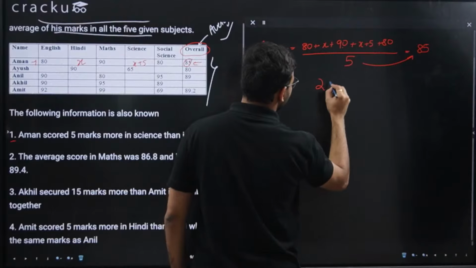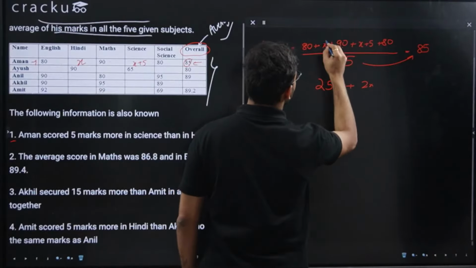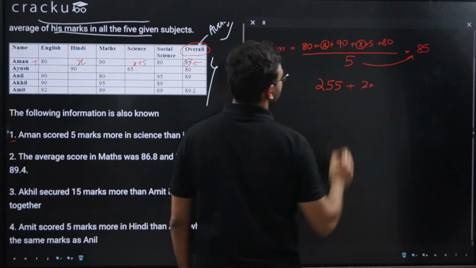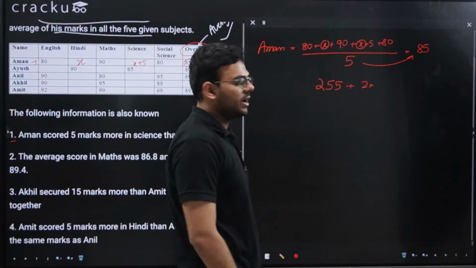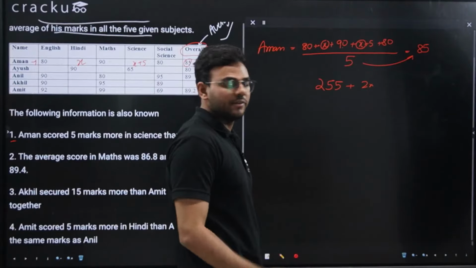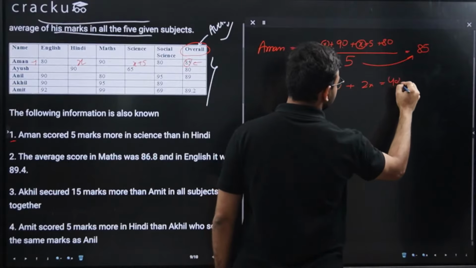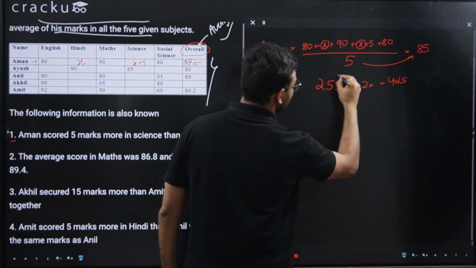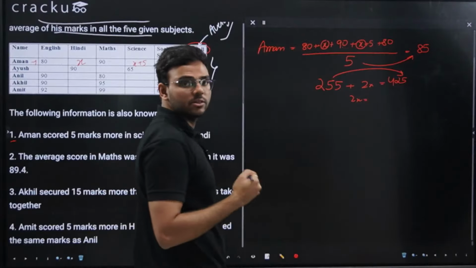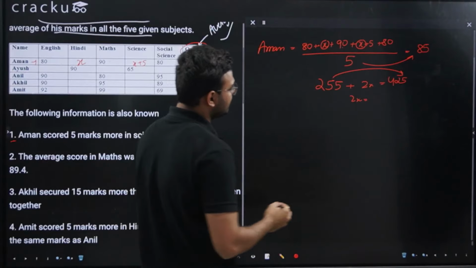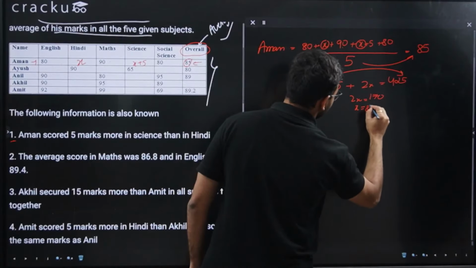So I can write 255 plus 2x. There are 2x, so 1x and another x. So 255 plus 2x is equal to 85 into 5. Now 85 into 5 will be 425, which is half of 850. Now I'll take 255 to the right hand side. So 2x will be 425 minus 255. So 425 minus 255 is 170, and x is equal to 85.